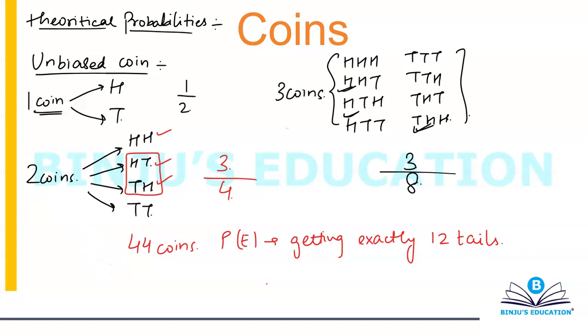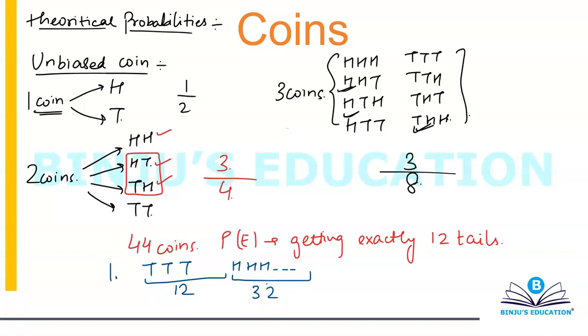One way of understanding this is, what I'm basically looking for is tail 12 times, and head 32 times. This is basically what I'm looking for, right? If I'm flipping 44 coins and I want exactly 12 tails, then it's obvious that I'm going to have 32 heads.